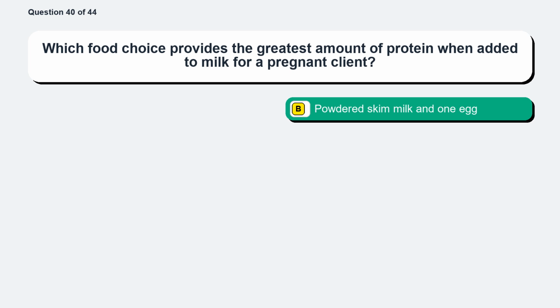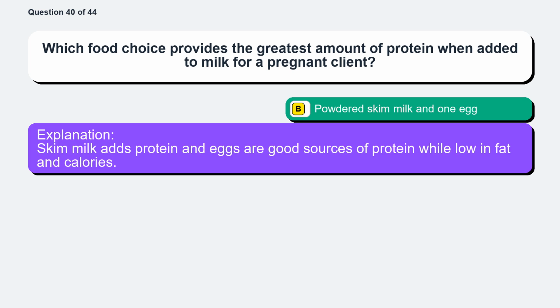The correct answer is option B, powdered skim milk and 1 egg. Skim milk adds protein and eggs are good sources of protein while low in fat and calories.